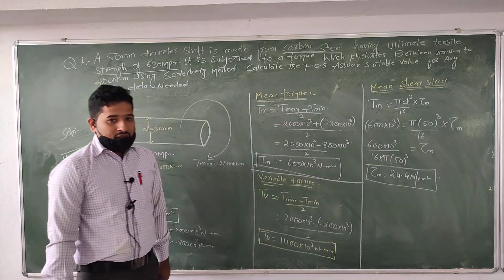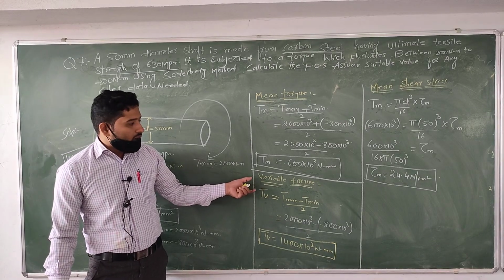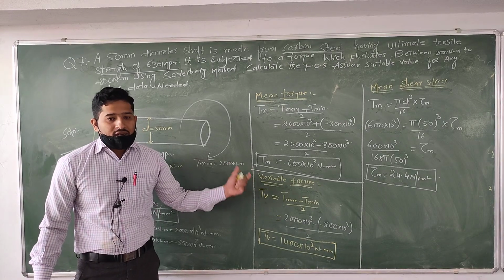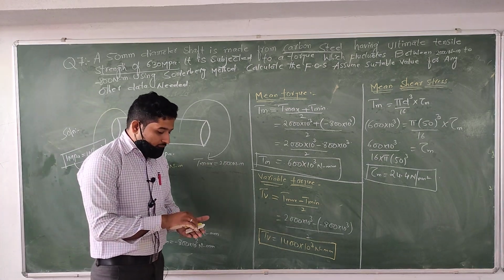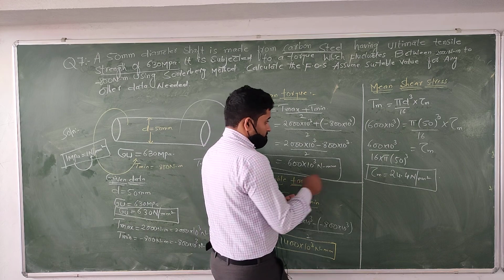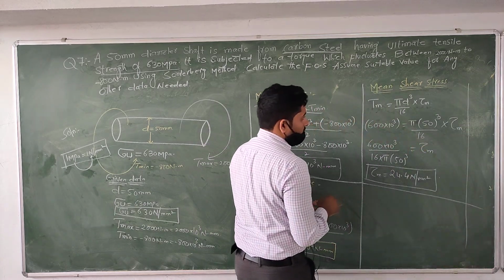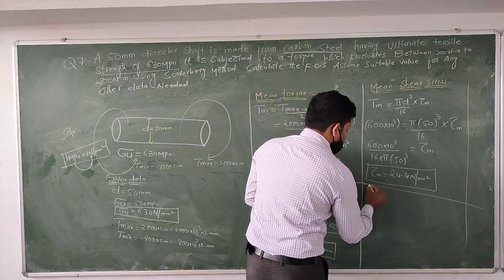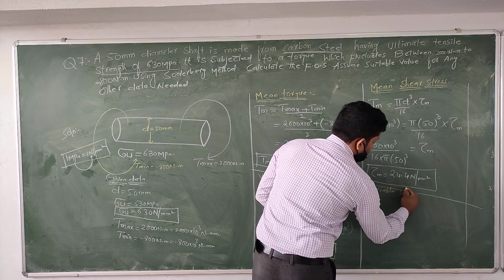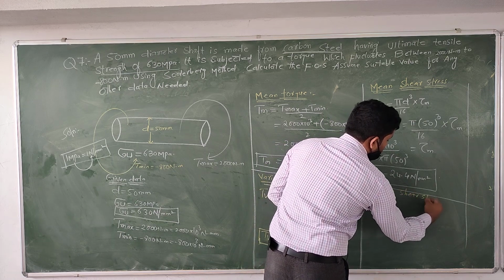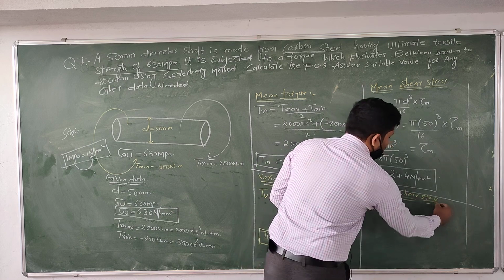We got it. After that, what we need to find out? We need to find out the variable shear stress. Is it right? If you want to find out the variable shear stress, okay, how to use the formula?